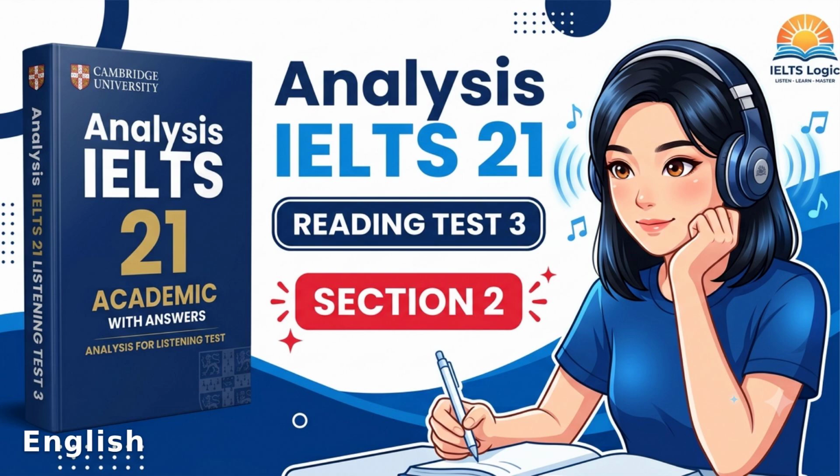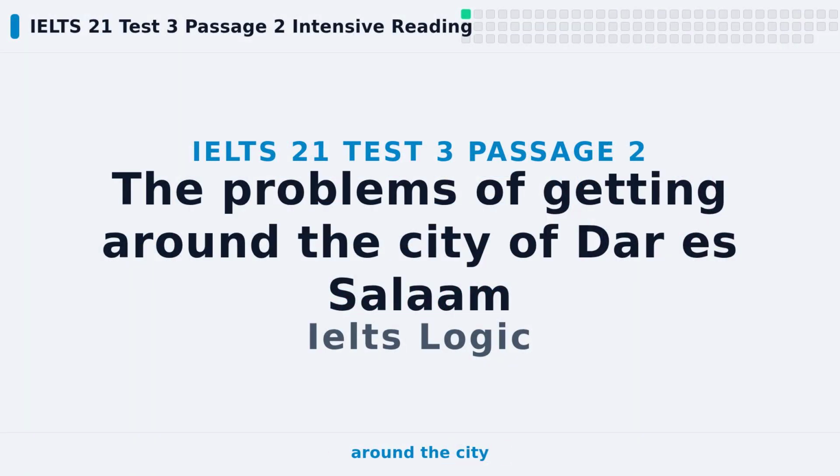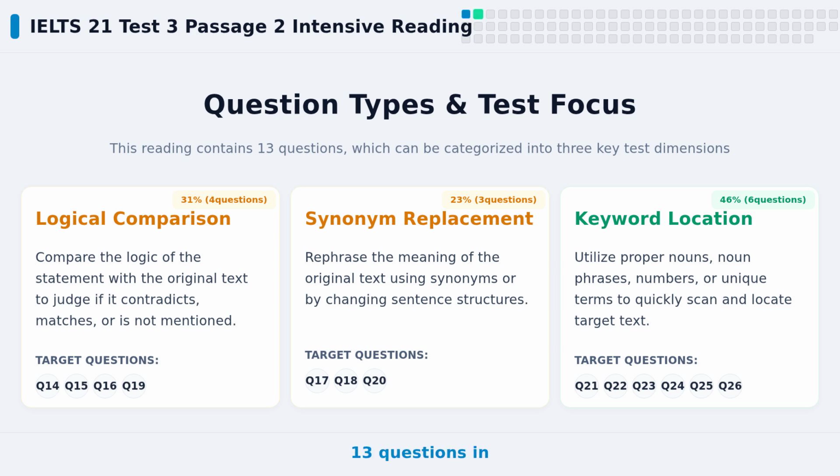IELTS 21 Test 3 Passage 2, The Problems of Getting Around the City of Dar es Salaam. Today we will look at this article about transport challenges in an African city. This passage has 13 questions in total, including 5 true/false/not given questions and 8 fill-in-the-blank questions.